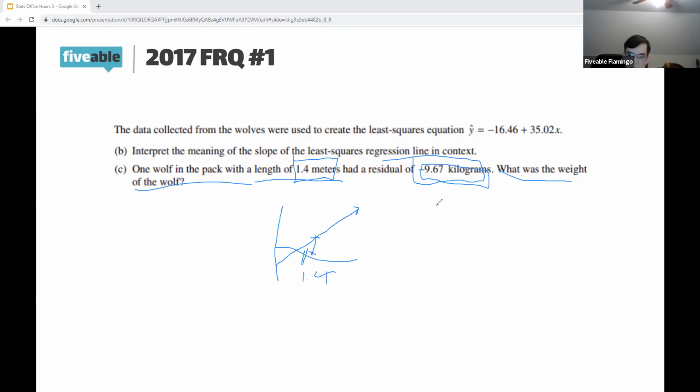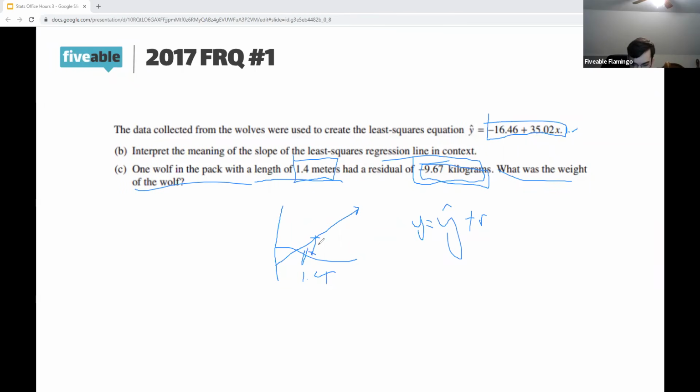So basically the formula there is the actual value is equal to the predicted value plus our residual. So we can say, well, what's our predicted value? Well, it's going to be this. And then we can add on our residual.